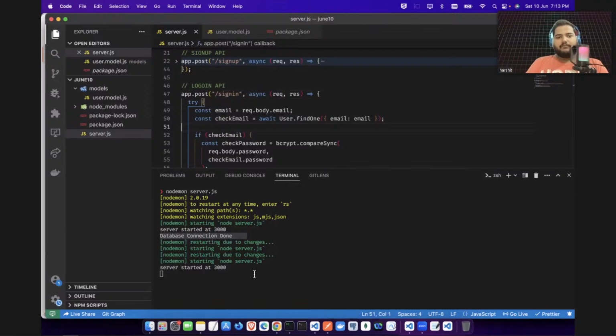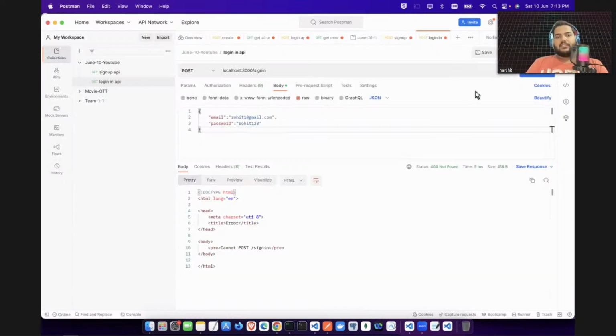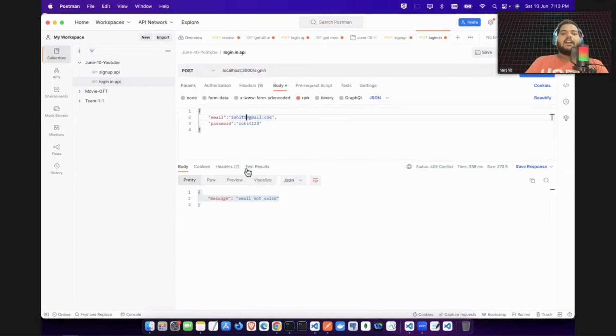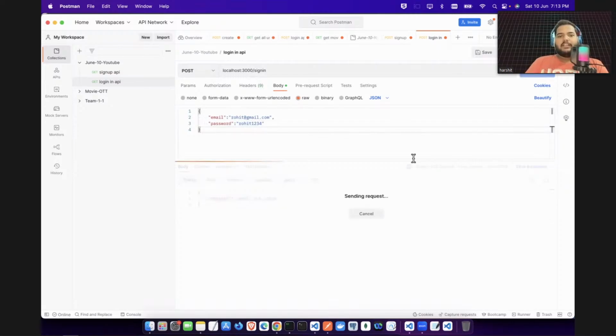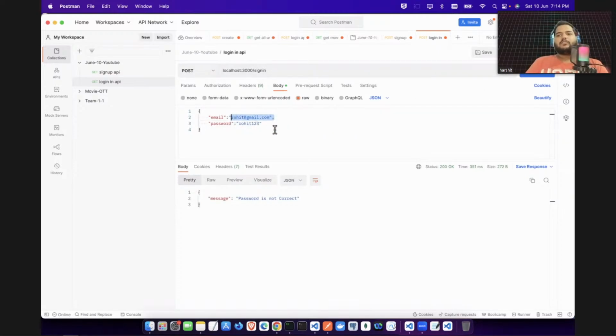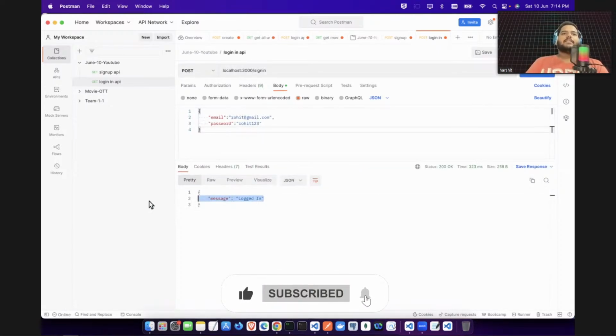Now again, let's save it. Let's wait for the database connection to be established. Database connection takes time because you have set up your database in the cloud. Okay, database connection established. Now let's hit it again. You see guys, email address not valid, because you have given the wrong email address. Now let's give the correct email address and the wrong password. I will send it. You will see here password is not correct. Email address is correct, but password is not correct. Now let's give the correct email address and the correct password also. Let's hit enter. You guys see here logged in. You have successfully logged in.